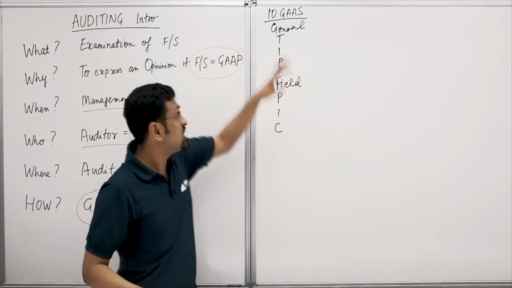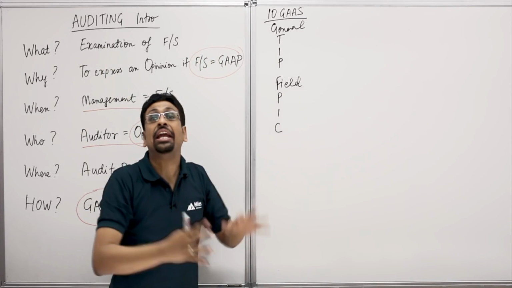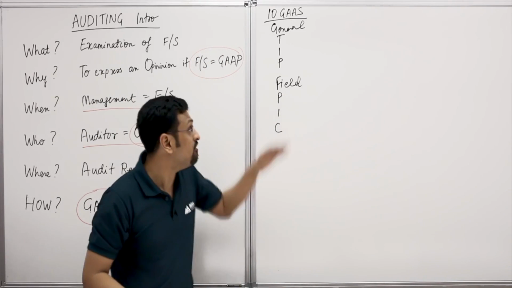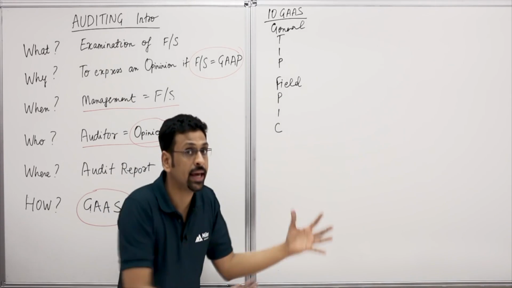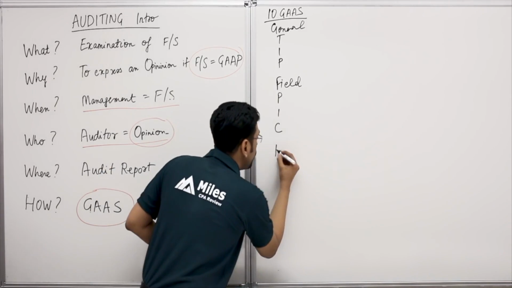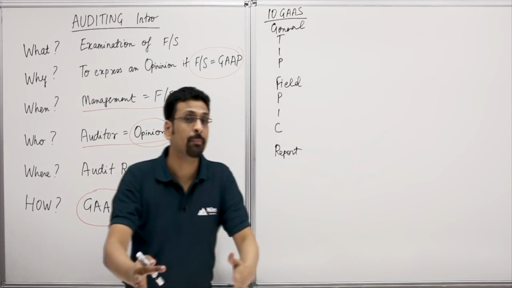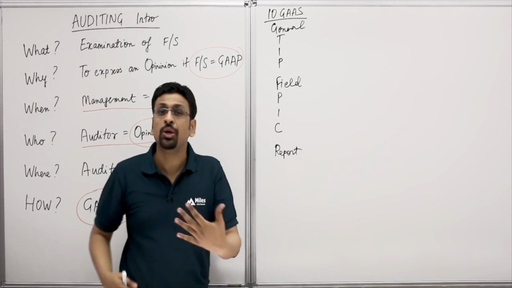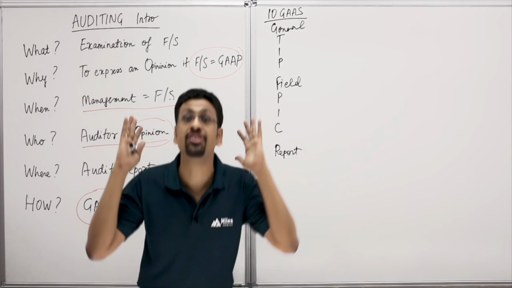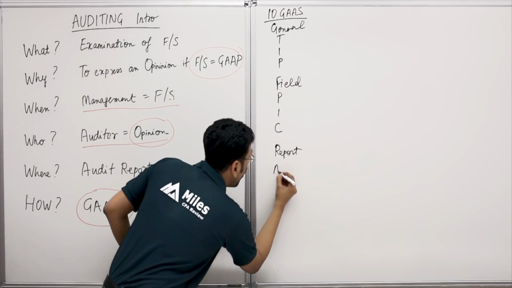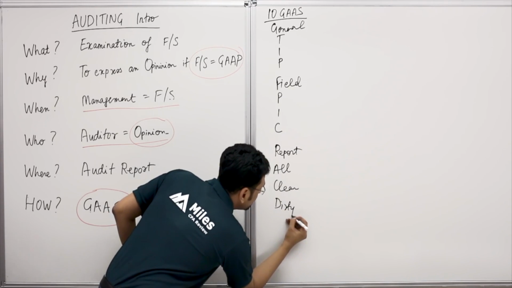So once again, it's a general tip from your instructor for you auditors to go to the client site with your auditor's camera and take a field pick. After you're done seeing all that's happening there, come back and report all clean and dirty elements. Guys, you guys are auditors. You would report everything that you see, everything clean, and especially if anything is dirty. So you report all clean and dirty elements.